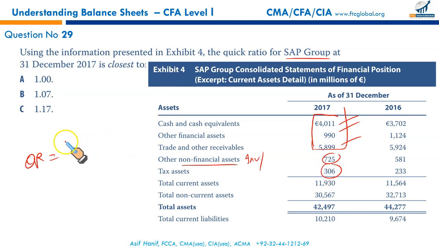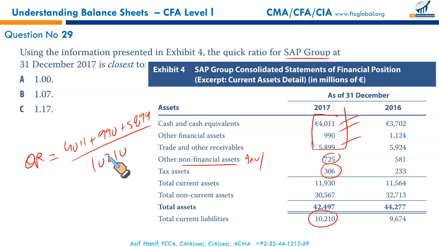So it's 4011, 990 and 5899, divided by the current liability, and current liability is given here as 10,210.